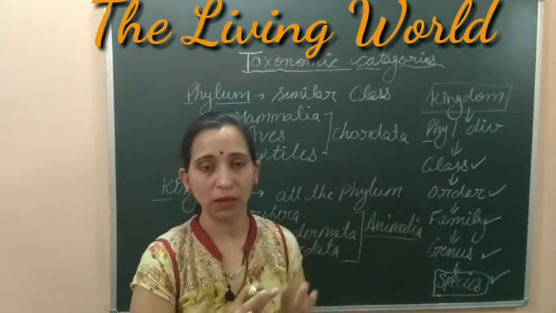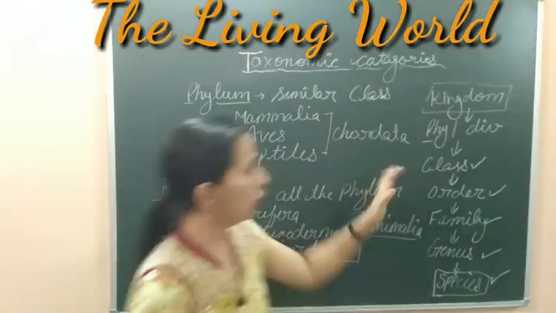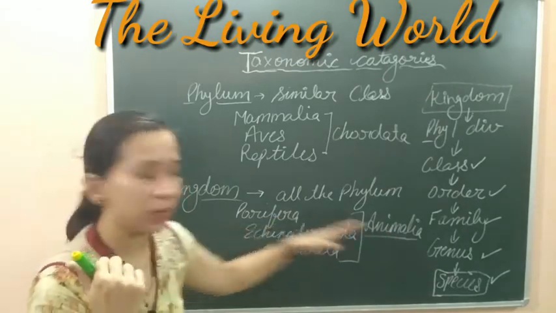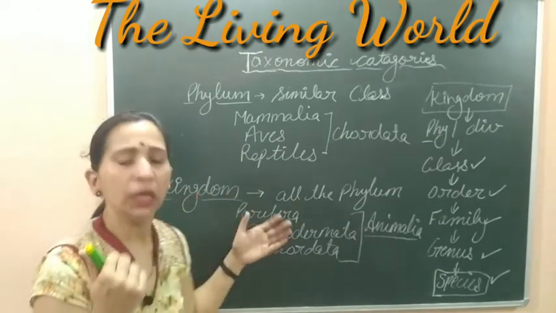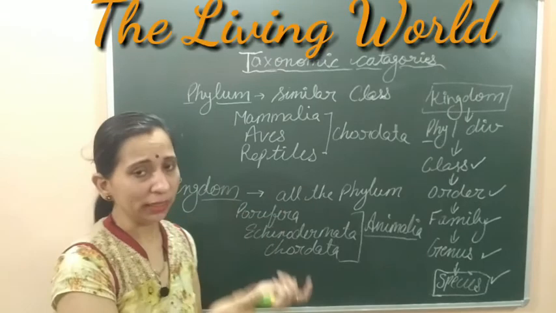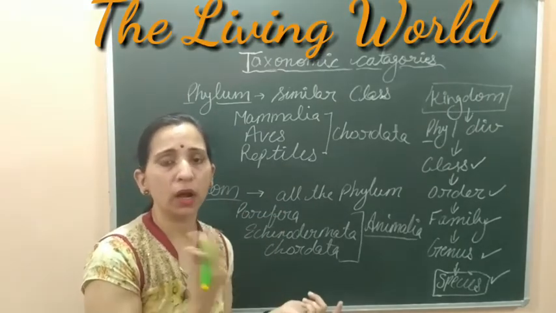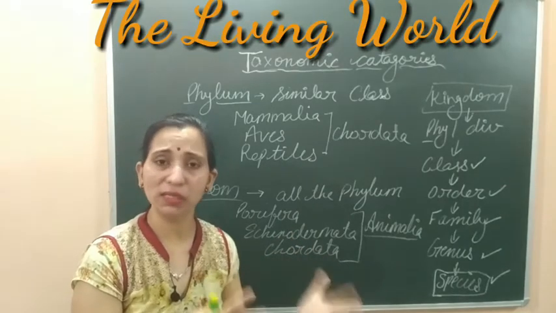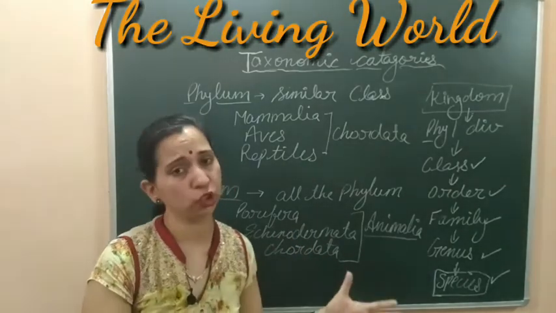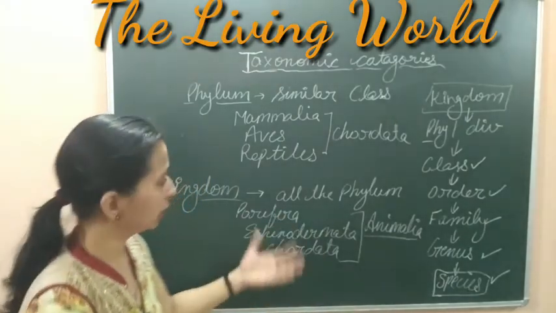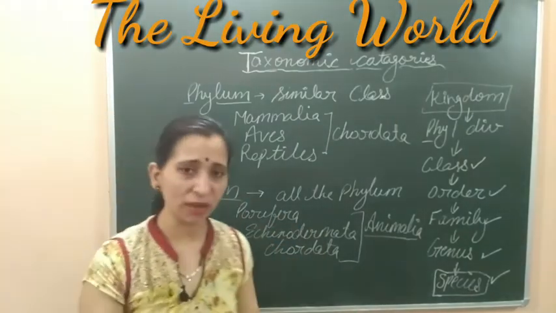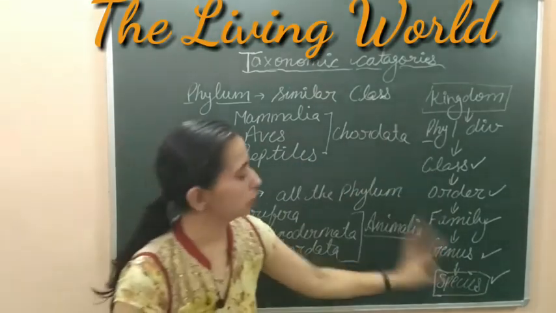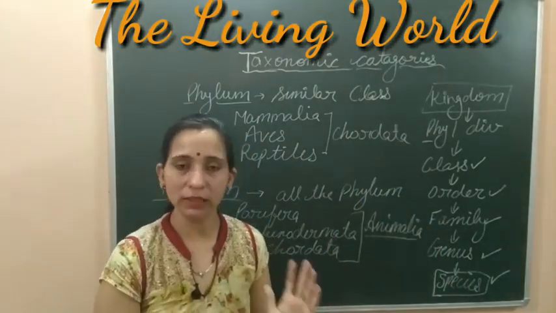In it we see a lot of differences. You can take an example, like we have seen Animalia. In Animalia we included the phylums Porifera, Coelenterata, then we include Arthropoda, Annelida, Mollusca, Echinodermata, Chordata. All these phylums are very much diverse from each other. There are many differences in all of them, and that's why we are saying that kingdom is the most diverse group. So all these are the categories, and we discussed all these 7 categories in detail.